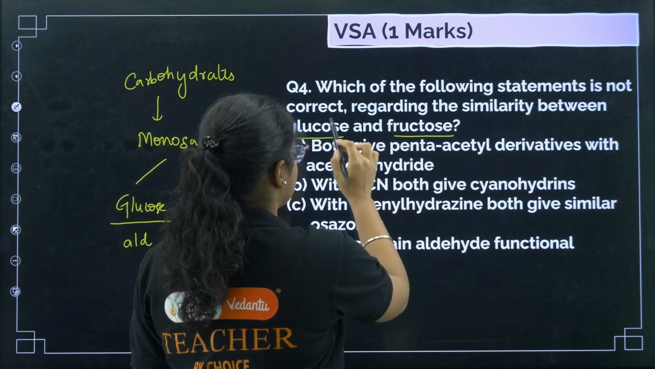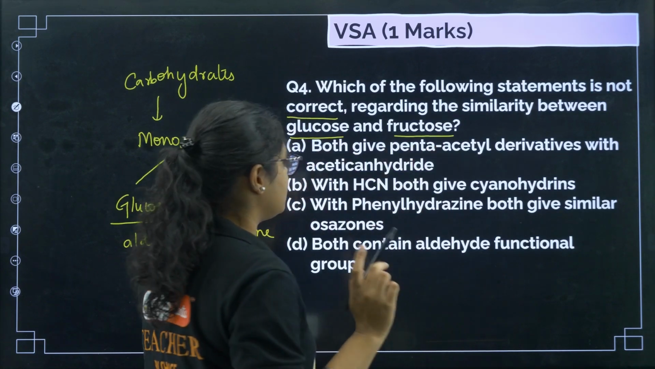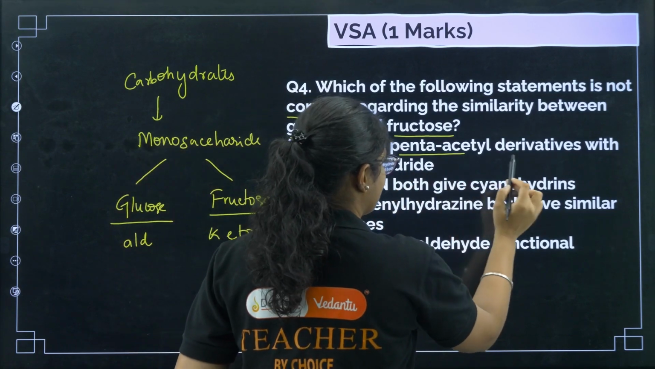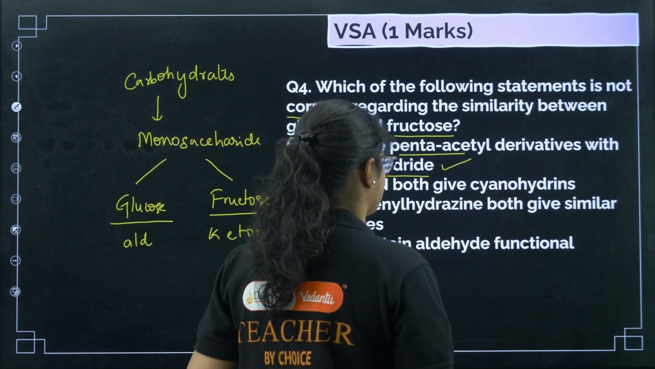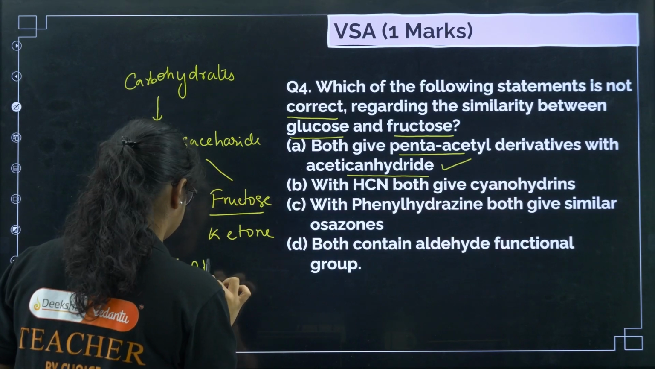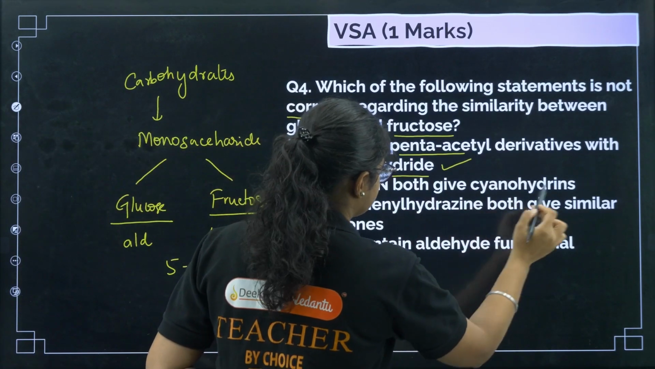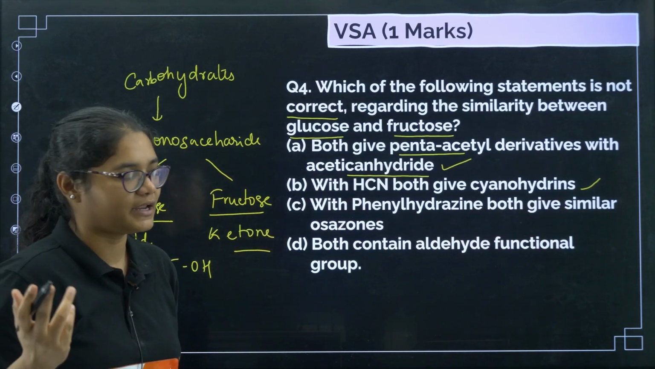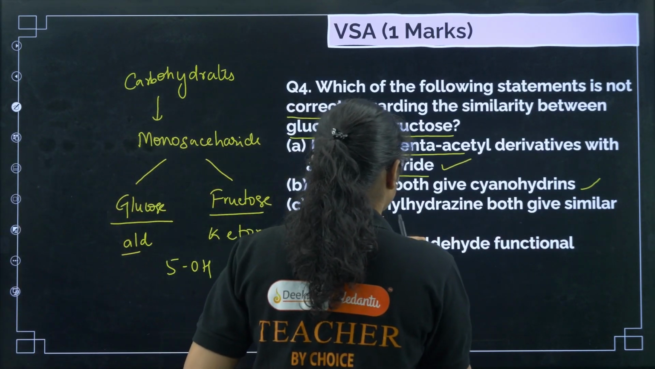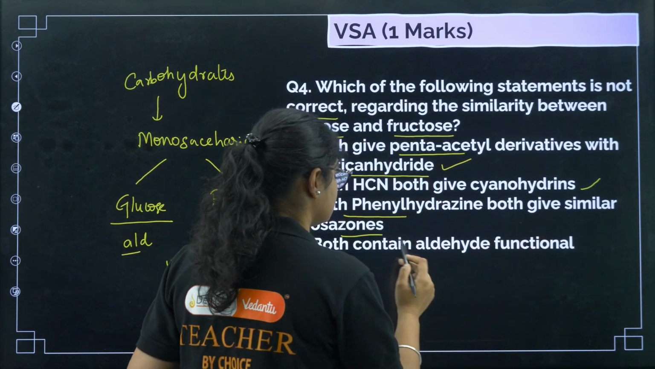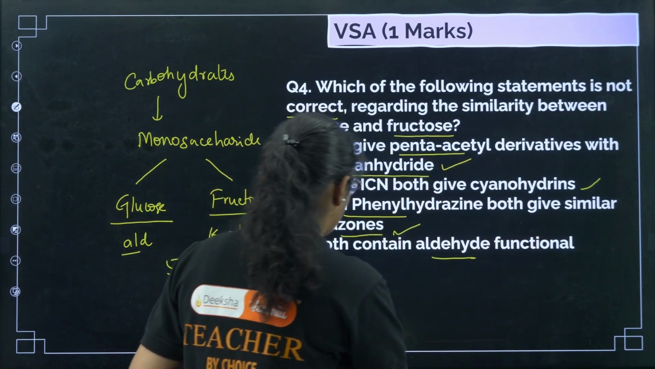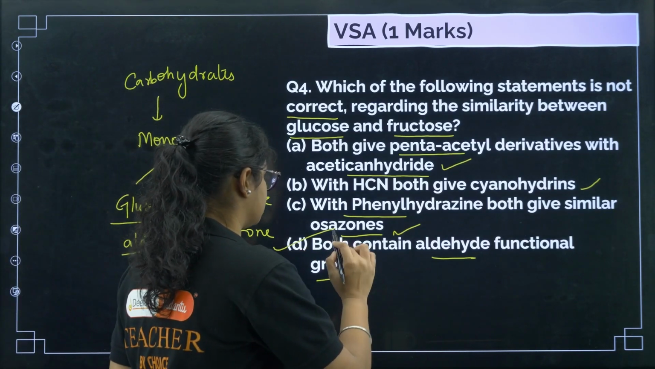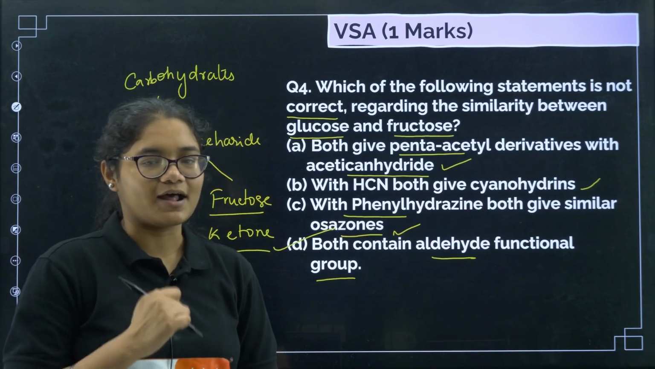Which of the following statements is not correct regarding the similarity between glucose and fructose? Okay, fine. Both give pentaacetyl derivatives with acetic anhydride. That is correct because both of them have 5 OH groups. Next, with HCN both give cyanohydrin. That is also correct. You know aldehydes and ketones both will react with HCN to give you cyanohydrin. So that is also correct. Now with phenylhydrazine both give similar osazone. That is also correct. Now both contain aldehyde functional group. No, you know fructose contains ketone functional group. So that is why this statement is incorrect. Option number D is the correct answer here.